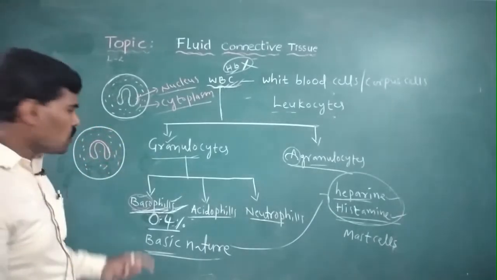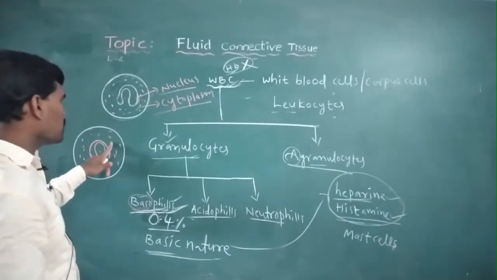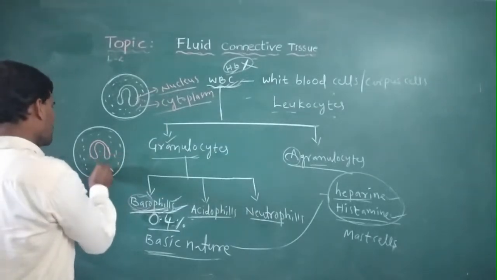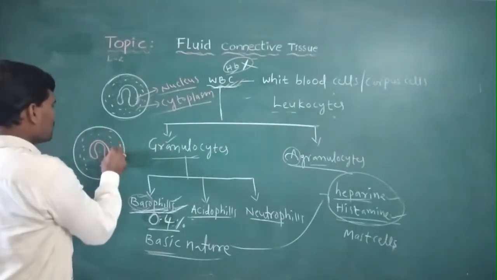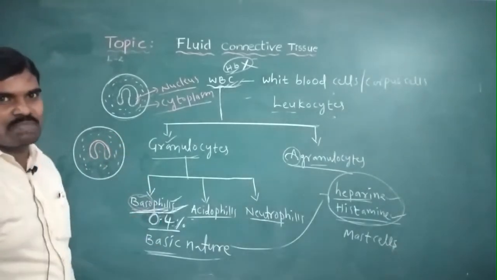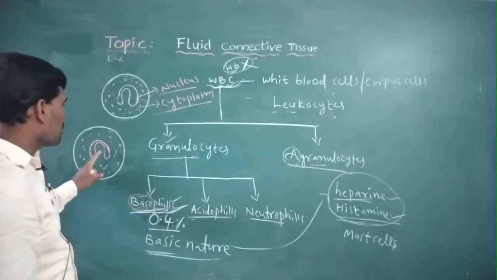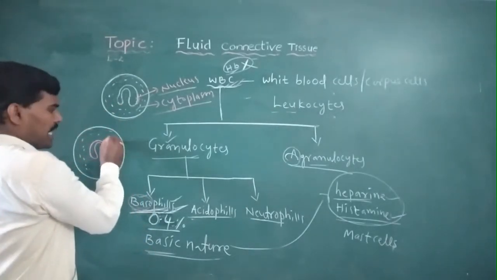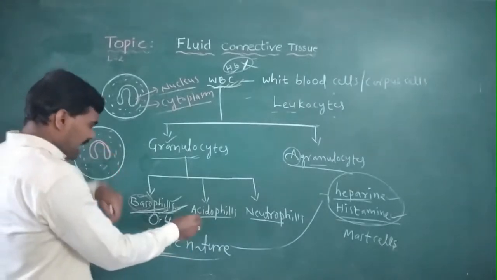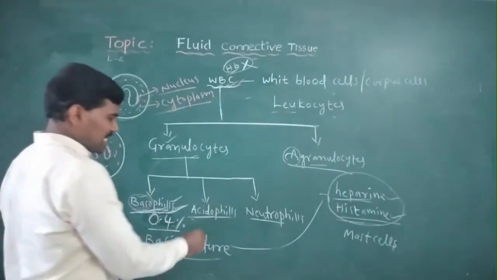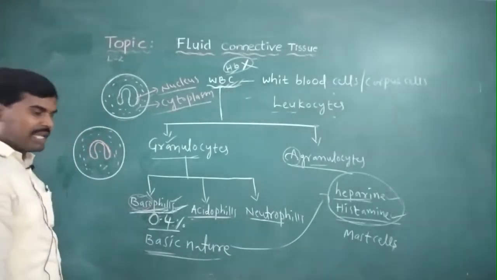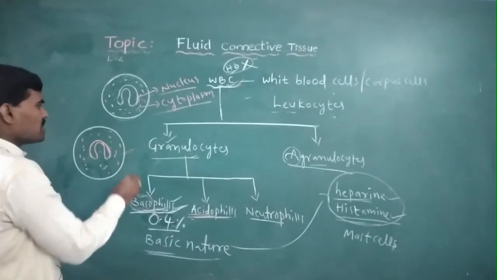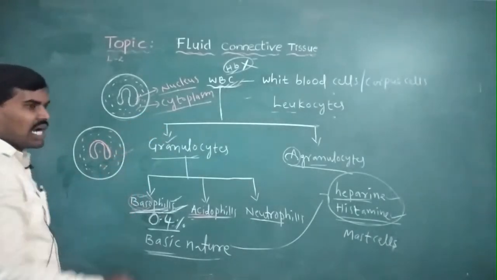So a bilobed nucleus is present, and cytoplasm with granules is present. The bilobed nucleus has irregular lobes and regular lobes, the same name of lobes present in the acidophils. Acidophils's another name is eosinophils. Eosinophils and acidophils are both the same. So the structure of the acidophils is a bilobed nucleus and cytoplasm with granules.